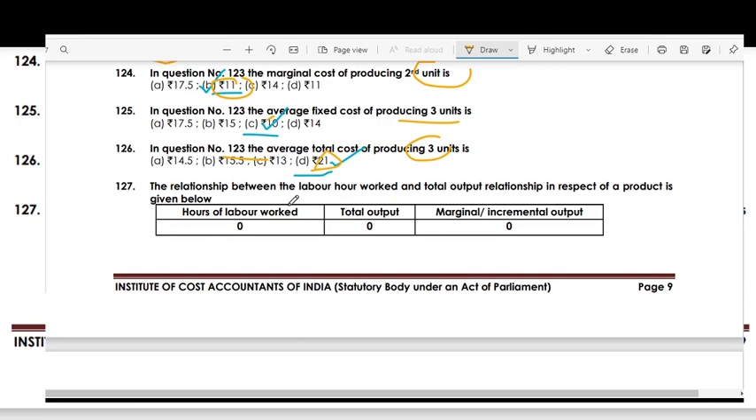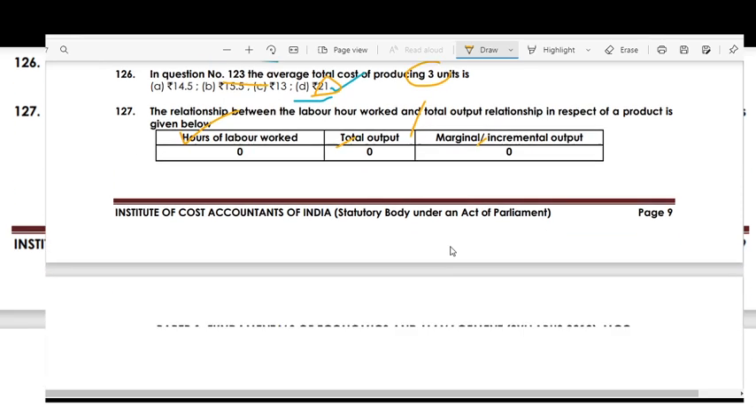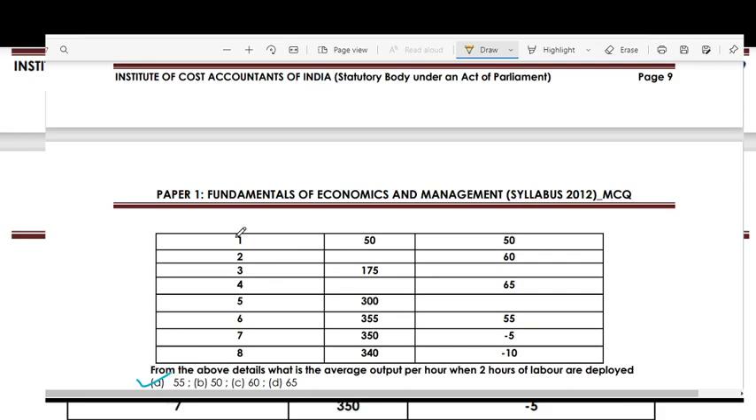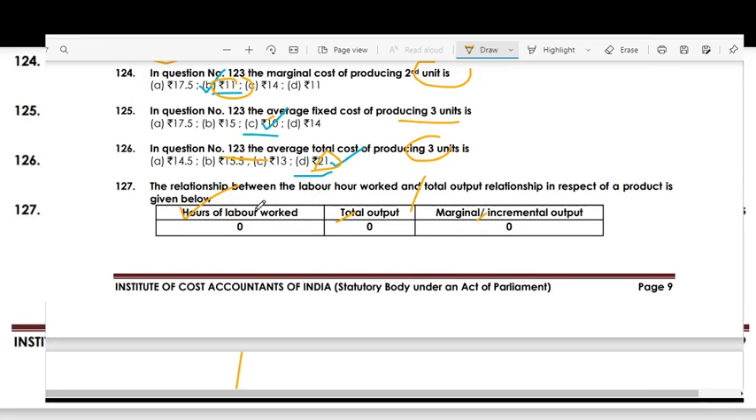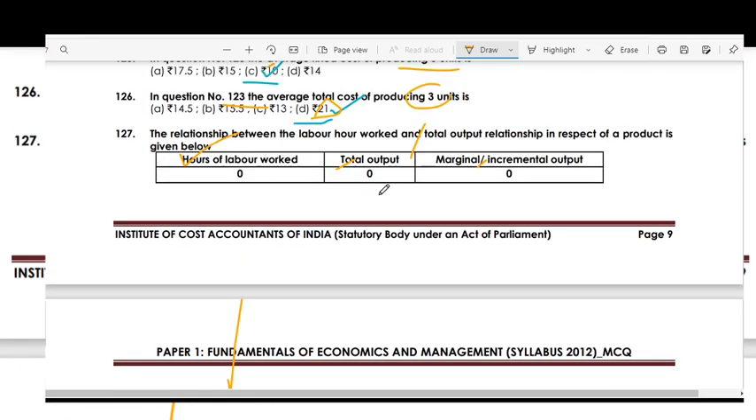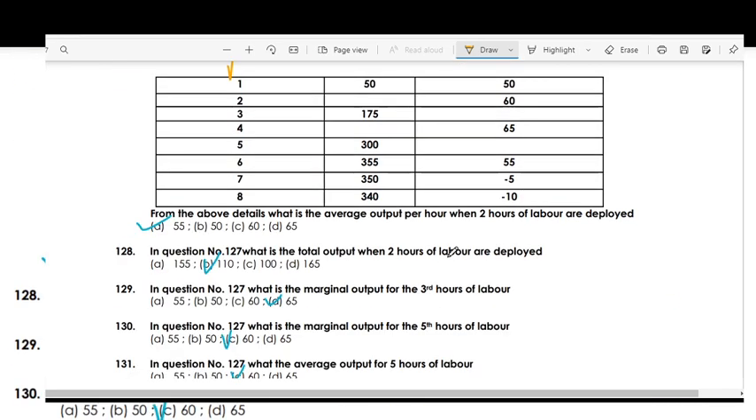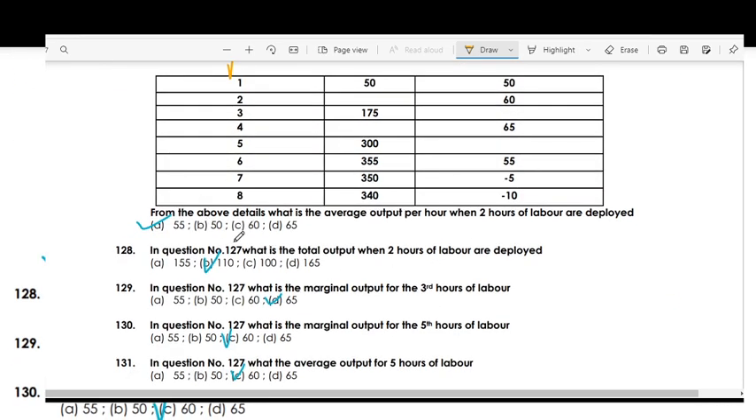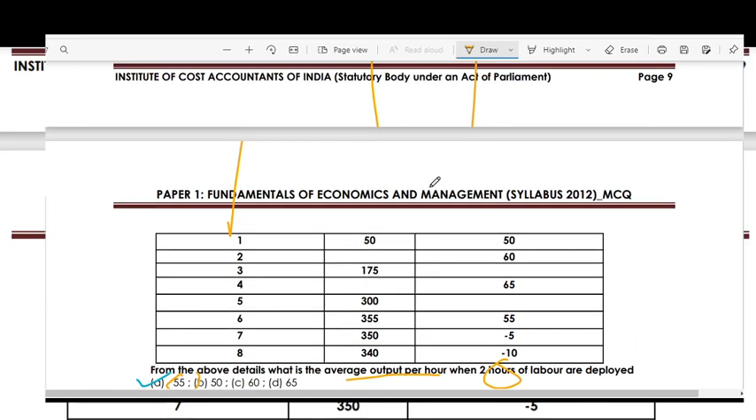The relationship between the labor hour worked and total output with respect to the product given below. Hour of labor worked, total output, and marginal increment. This is the question. This is the total output and this is the marginal given. First of all, what is the average output in case when 2 hours of labor are deployed, then the right answer is 55. Okay.